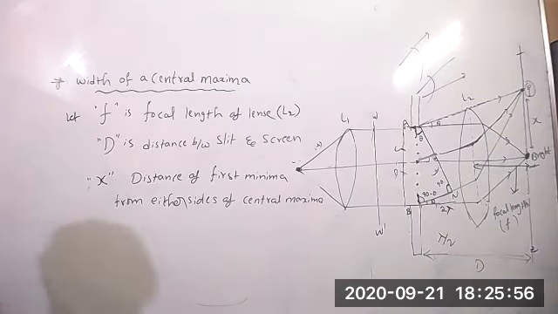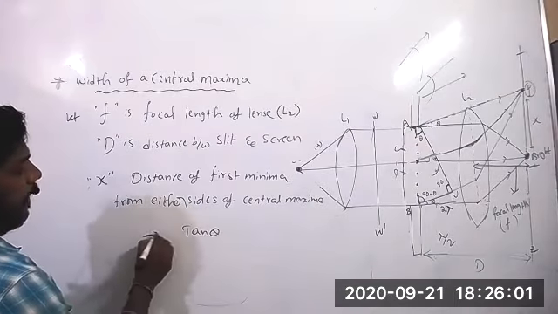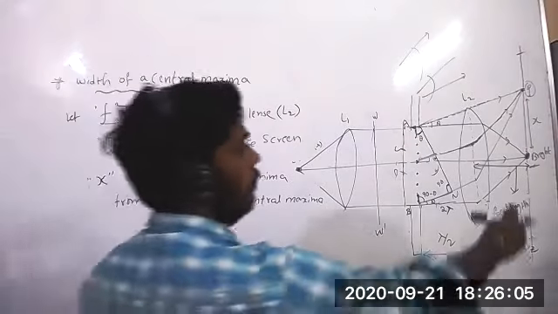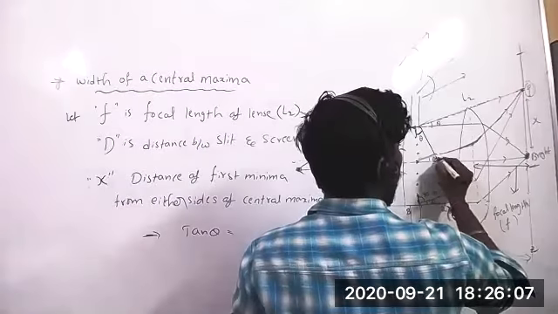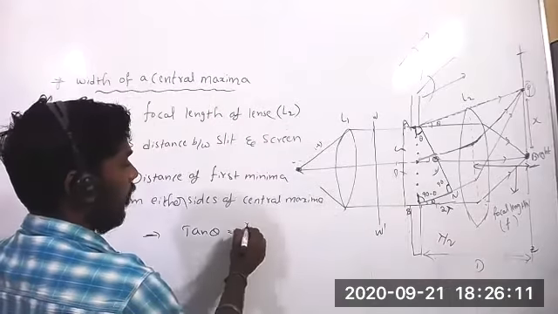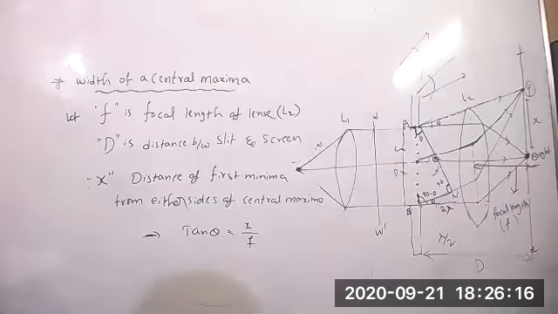Now from here, tan theta equals opposite side by adjacent side. So tan theta equals X by f.